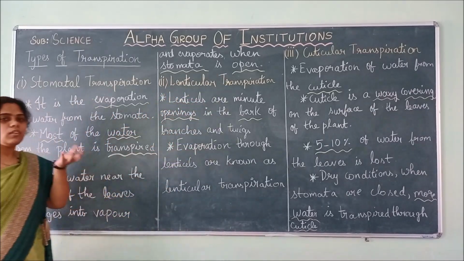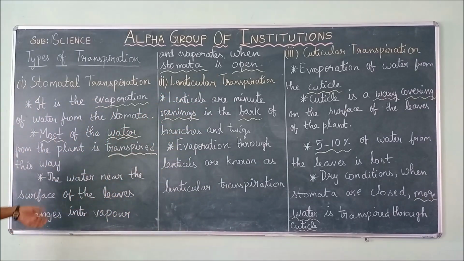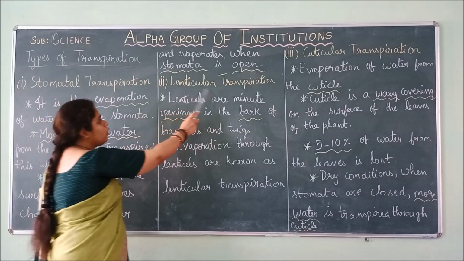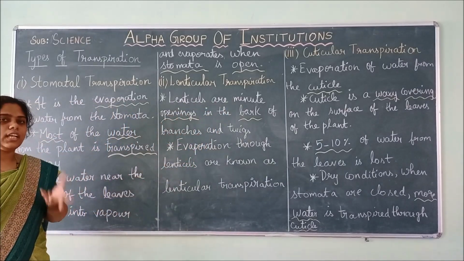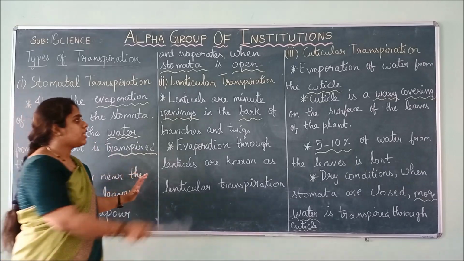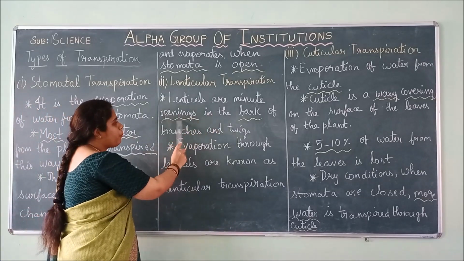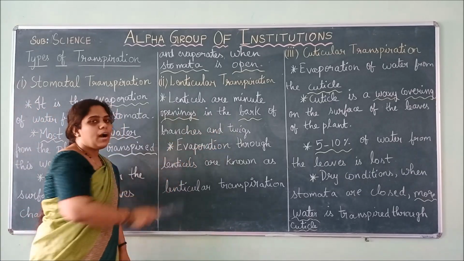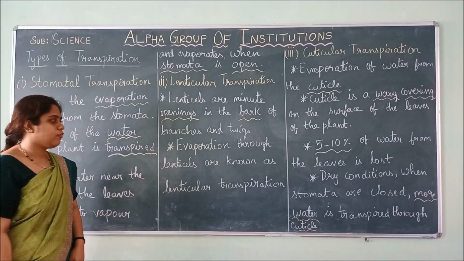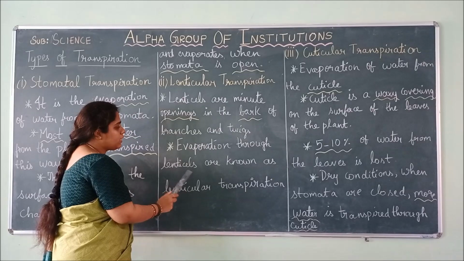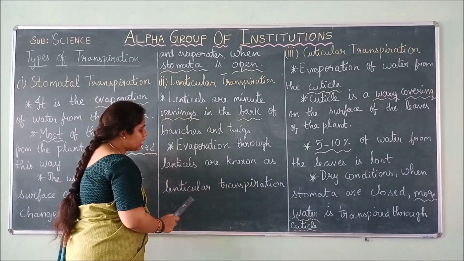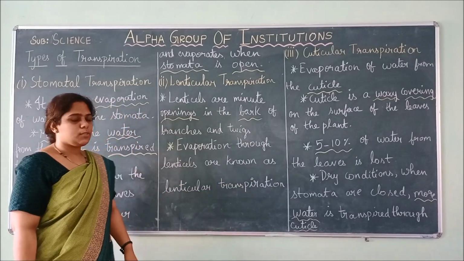So what they tell is, when the stomata are open, all the water on the surface of the leaf evaporates. The next type is lenticular transpiration. First they tell you what lenticels are. Lenticels are minute openings present on the bark, branches or twigs of the plant. When evaporation happens through lenticels, it is known as lenticular transpiration.